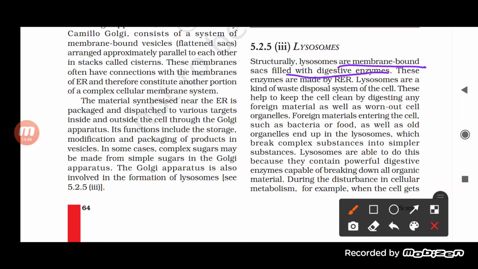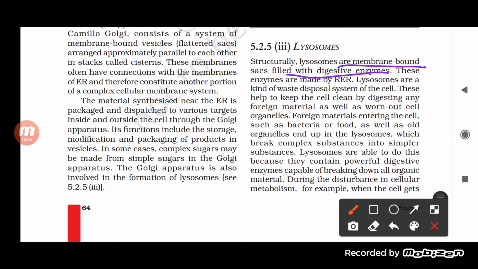The digestive enzymes present in it will help in digesting anything. Now, these enzymes of the lysosome are made by the rough endoplasmic reticulum.